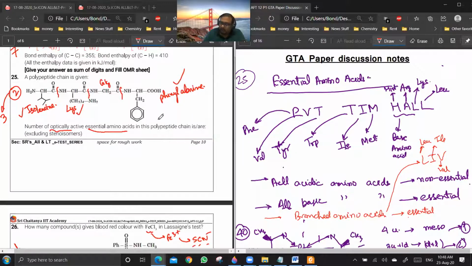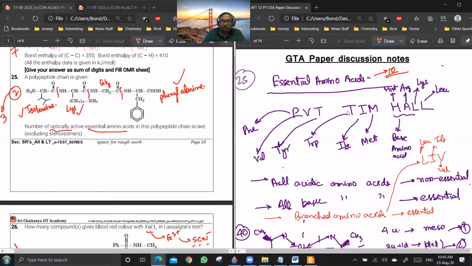So you see there are 10 essential amino acids, and there should be a way of remembering their names. I got this from the internet only. It is like PVT Tim Hall. This will cover the names of all the essential amino acids.